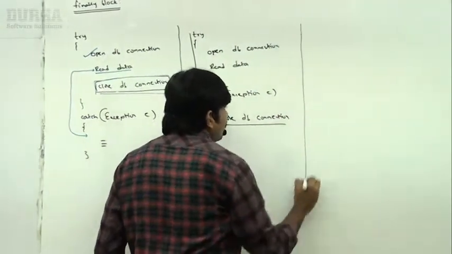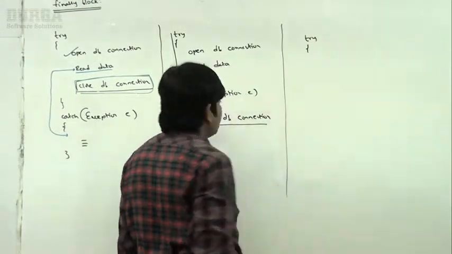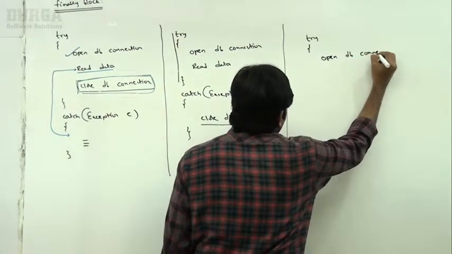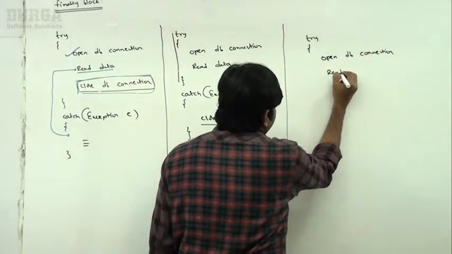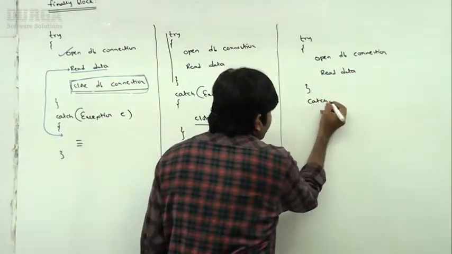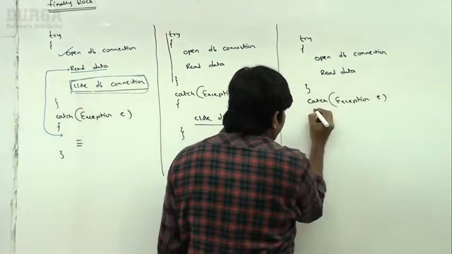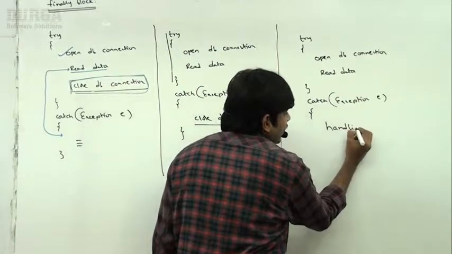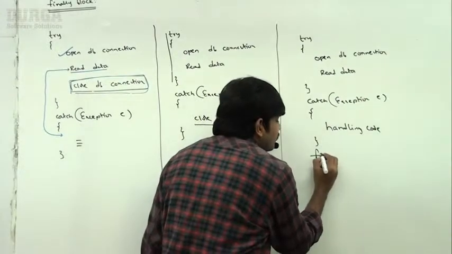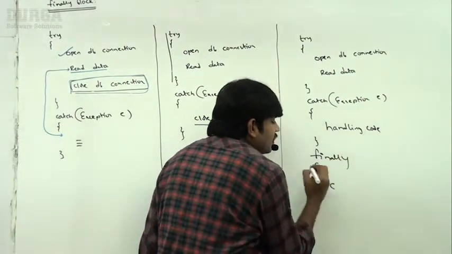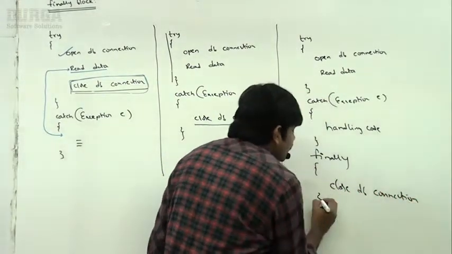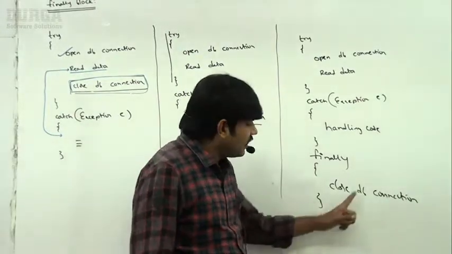Observe the approach here. Try block: now open DB connection and read the data. Now catch block, some handling code we can take. Next, finally block. Inside finally, close the DB connection. Like this I'm taking, sir.